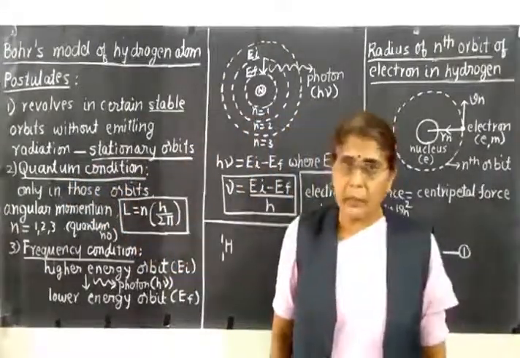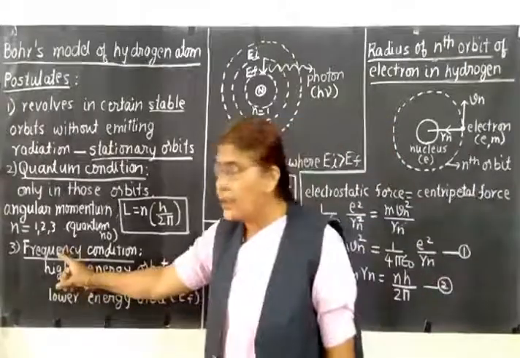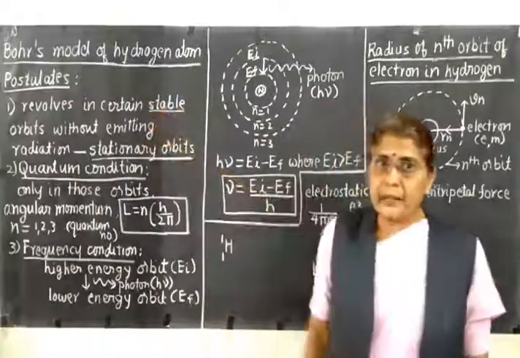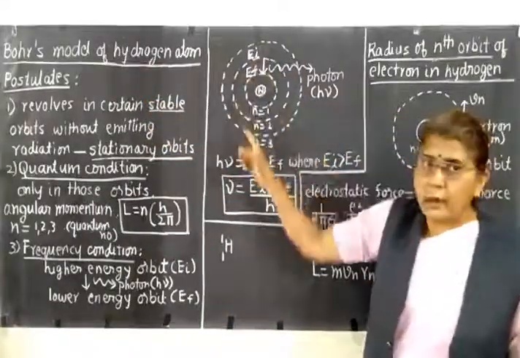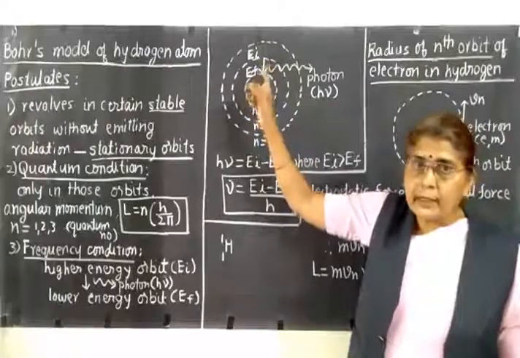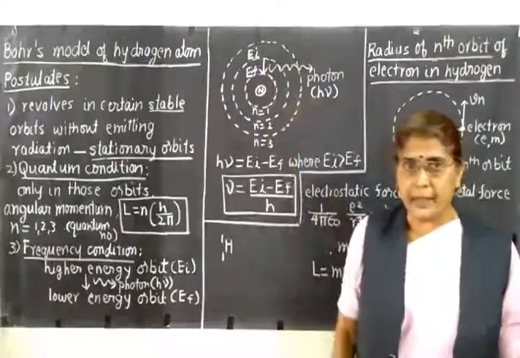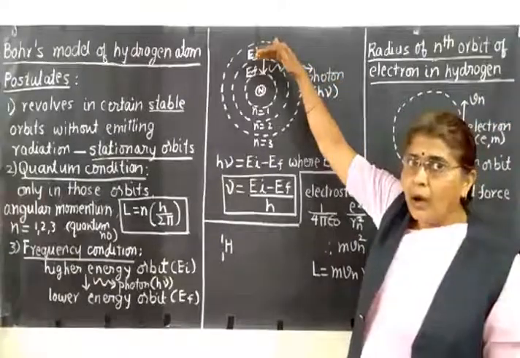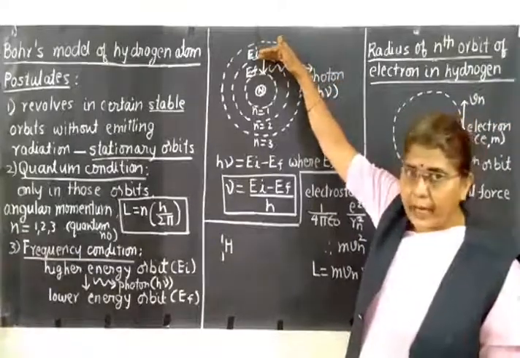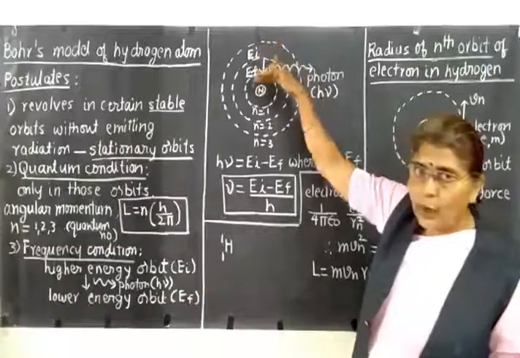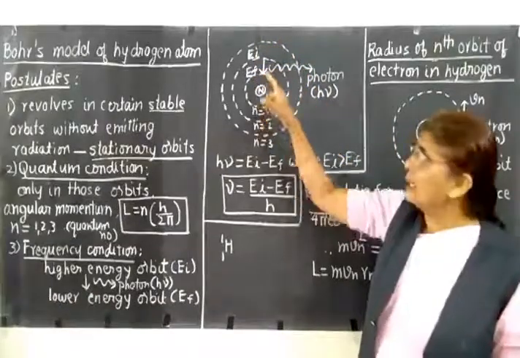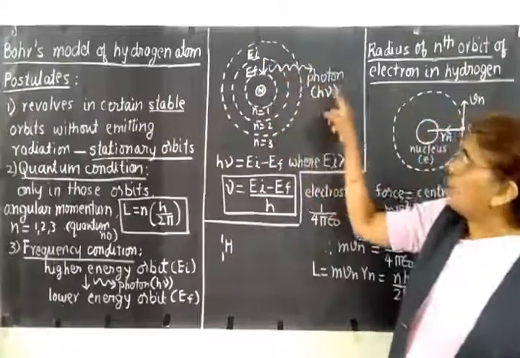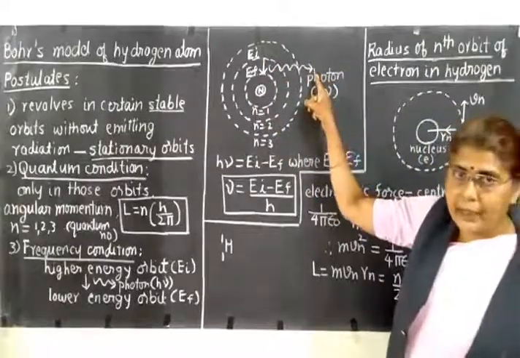Now coming to the third postulate, it is called as Bohr's frequency condition. Now in the first postulate we had seen, as long as it revolves in one particular orbit, there is no emission of radiation. Now when an electron jumps from one stationary orbit of higher energy to another of lower energy, then the difference of energies between the two orbits is given out in the form of electromagnetic radiation.